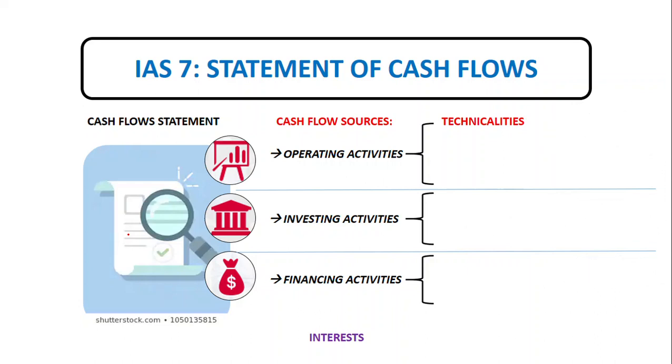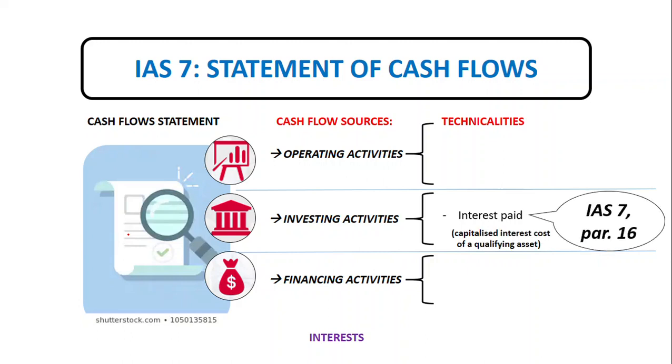Sometimes there are very rare cases when interest paid is presented as part of investing activity. We present it only when there is a capitalized cost related to a qualifying asset. So that is per IAS 23 borrowing cost and in accordance with IAS 7 paragraph 16.